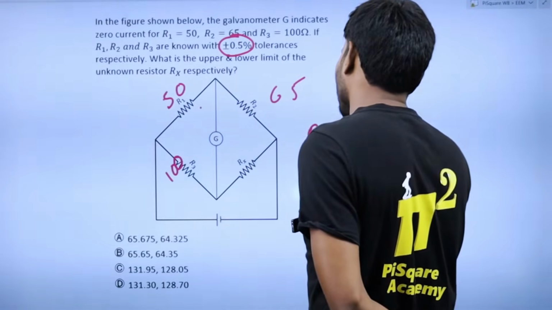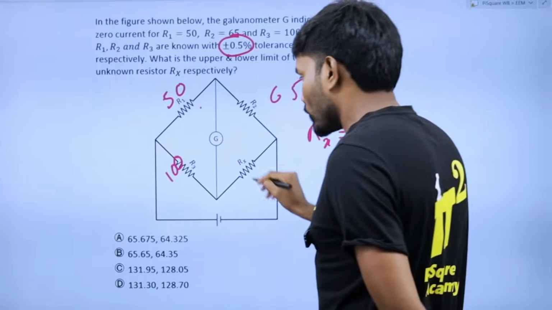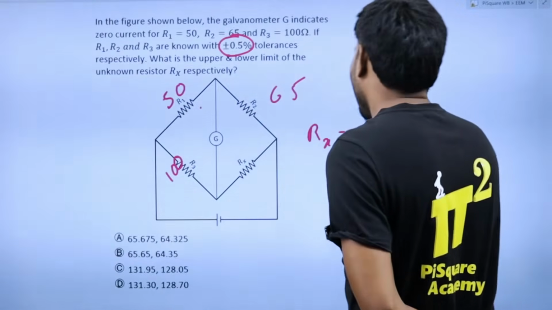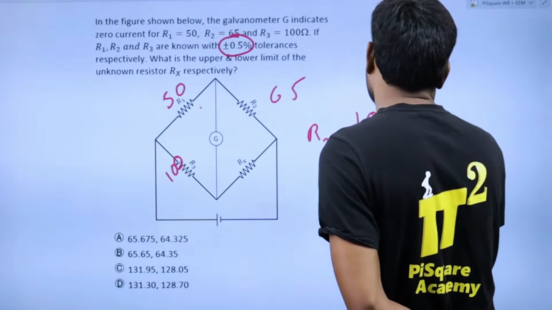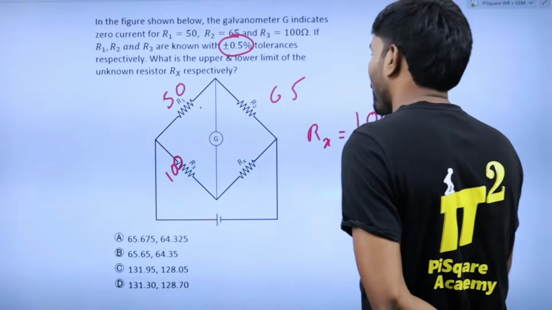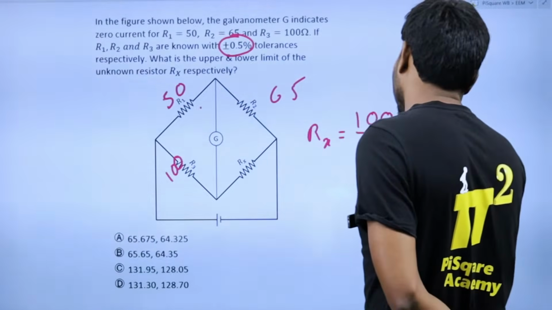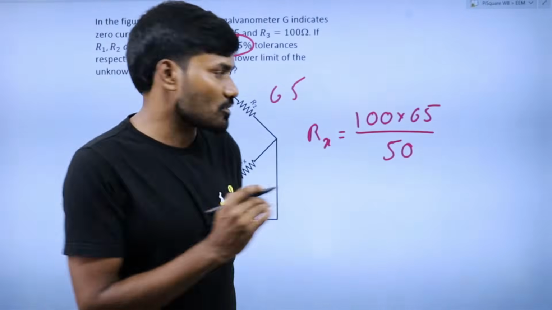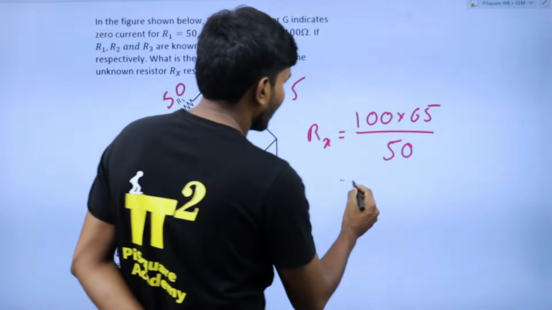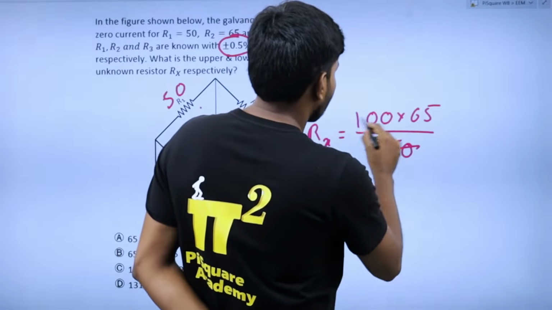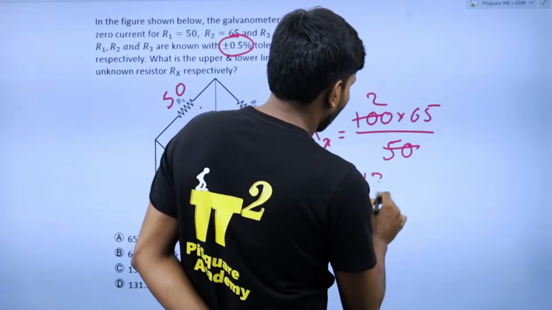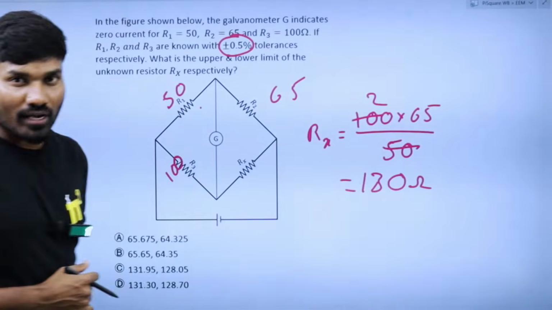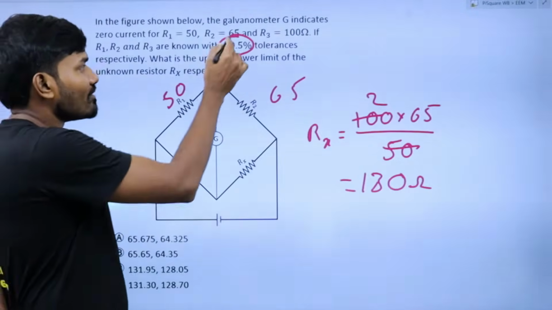First of all, let's find out Rx. Product of these two is equal to product of these two. That's the Wheatstone bridge concept. The product of these two is 100 into 65, divided by 50, and this is the Rx value. If you solve it, 65 into 2 is 130 ohms. 130 ohm is just an absolute value without including these errors.